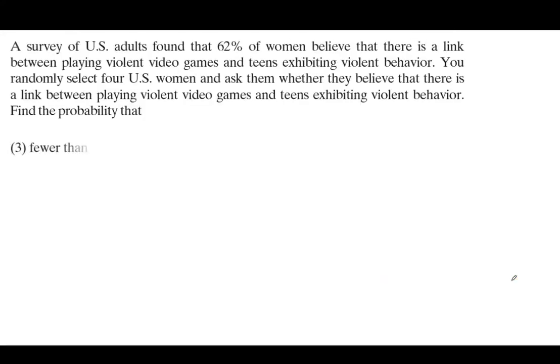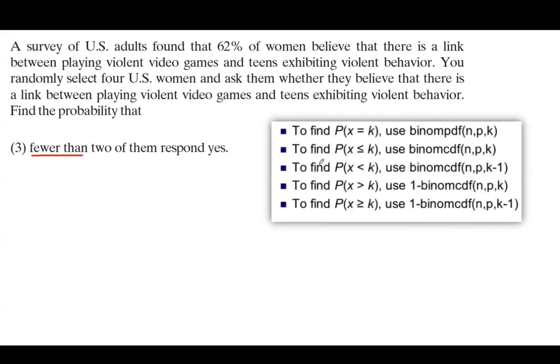Okay, number 3. What is the probability that fewer than 2 of them respond yes? Fewer than, less than. So when you have the probability that x is less than or fewer than, you need to use the binomial CDF, n, p, and k minus 1. You have to do a little bit of subtraction. So this is the instruction down here.